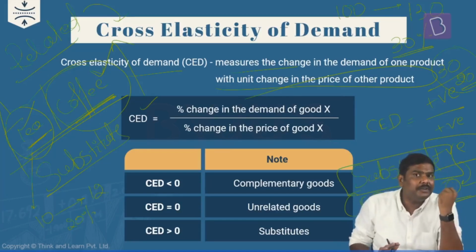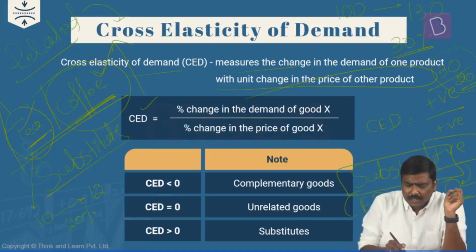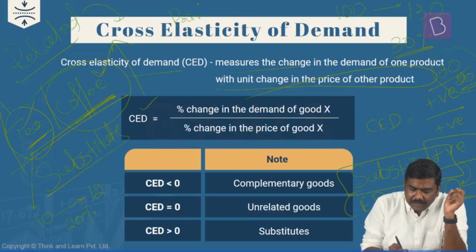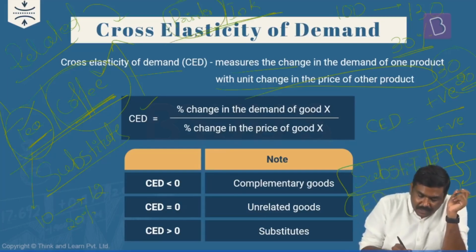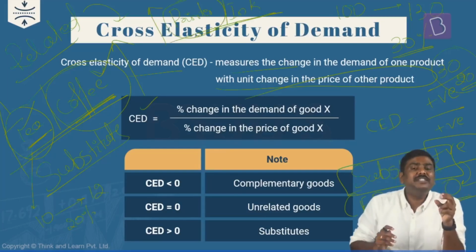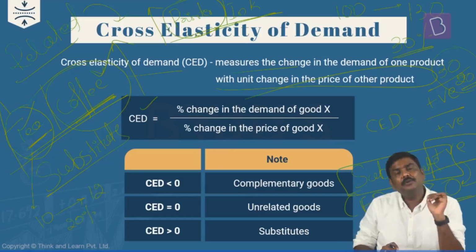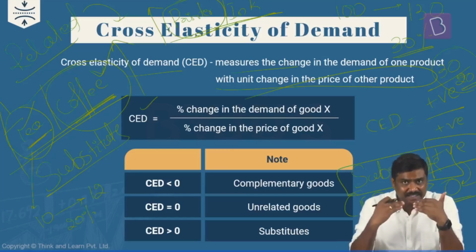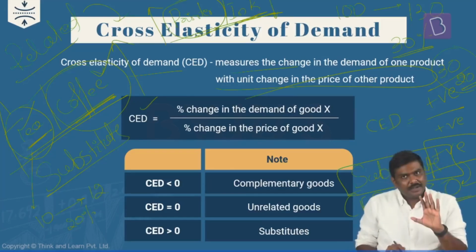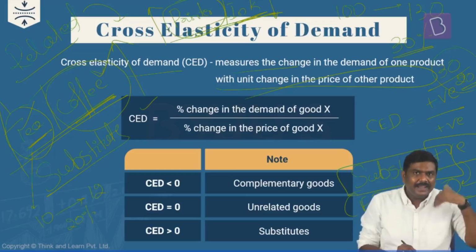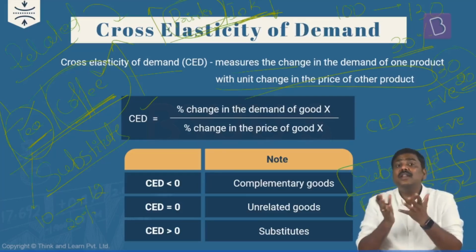What about complementary goods? For example, let's say printer and ink. So these are complementary goods, right? So the price of the printer increases. What will happen to the demand for the printers? It will come down. And when the demand for the printers is coming down, what do you think will happen to the demand for the ink? The demand for the ink will also come down. I can understand this. The price of the printer increases, the demand for the ink will come down.